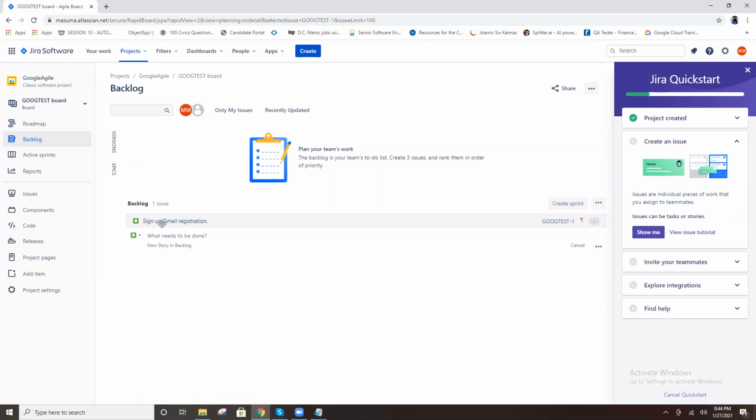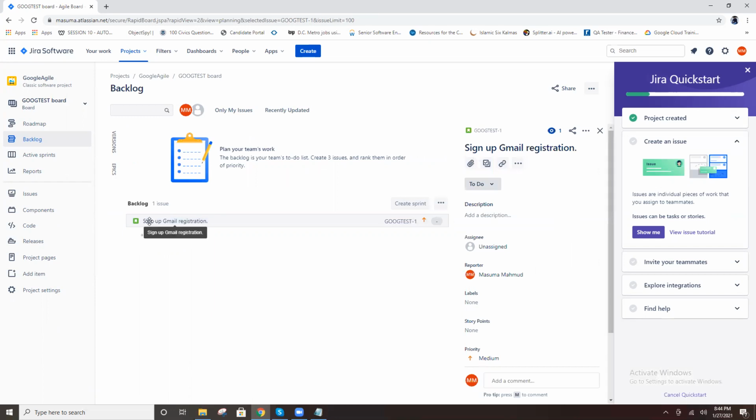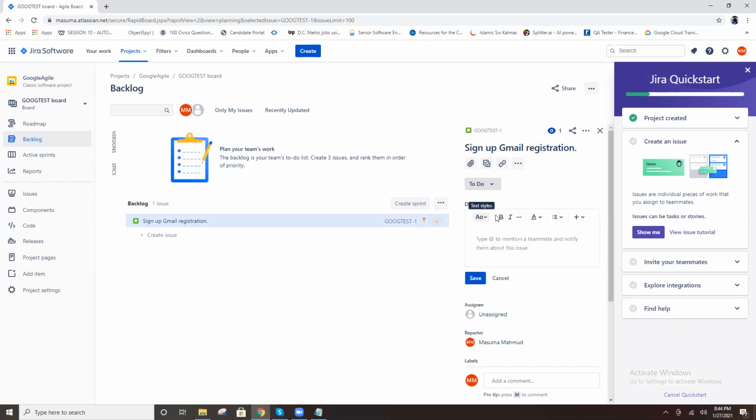So I create one user story, okay? You edit now. You can add a description here, what this user story is. Any document you can attach, everything is possible here. So this Gmail, when a new user can register on Gmail. You can provide any description, comments like that. Click on save.